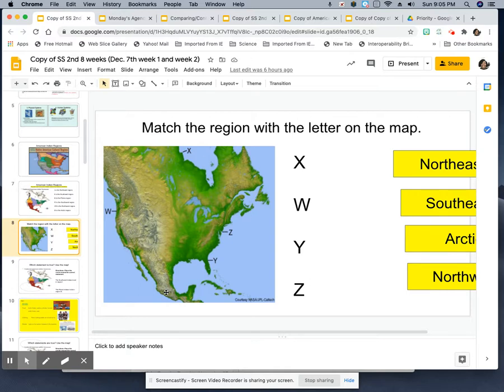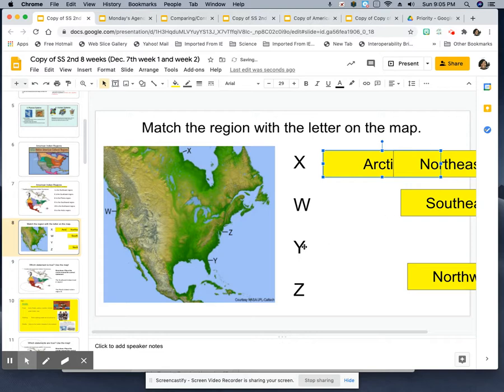So on a test, you will be given a physical map, and you will have to locate by the letters of the alphabet what represents X. And you will drag and drop your slide over here. So X is the Arctic area.